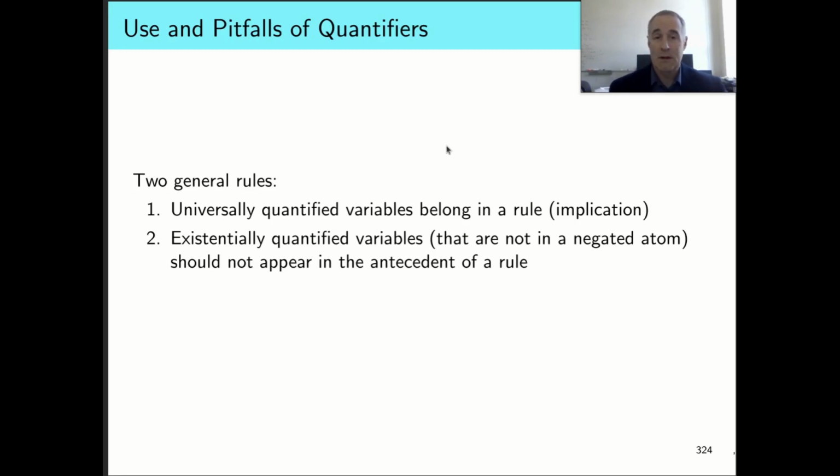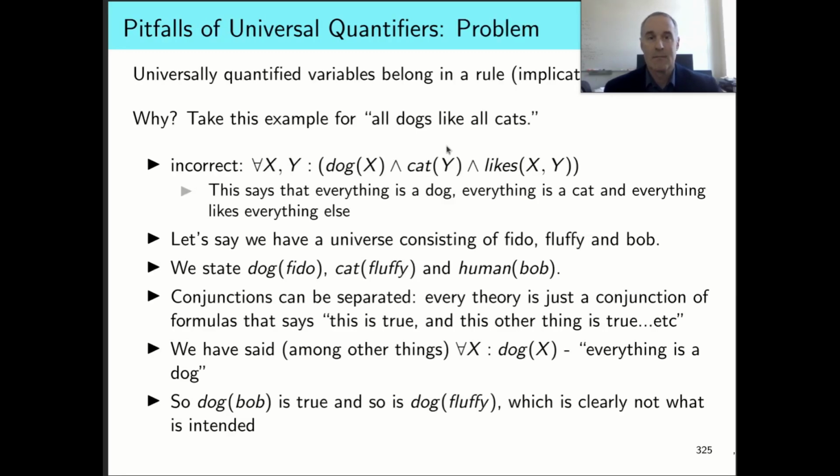Universally quantified variables belong in a rule or an implication, and existentially quantified variables that are not in a negated atom should not appear in the antecedent, or the if part, of a rule or implication. I want to explain what I mean by these two rules. Universally quantified variables belong in a rule. Why is that the case?